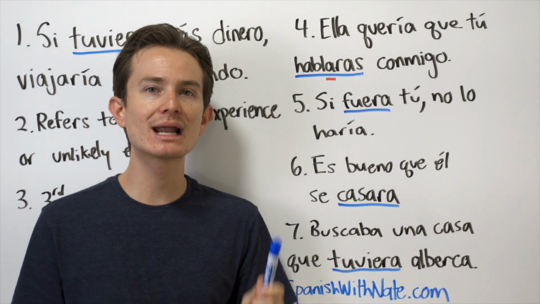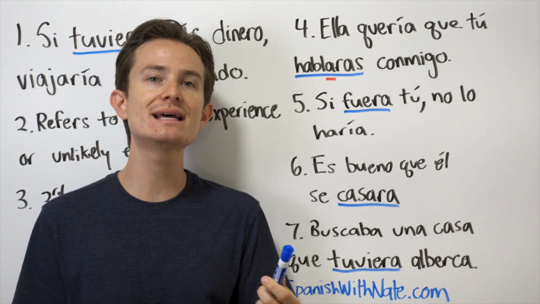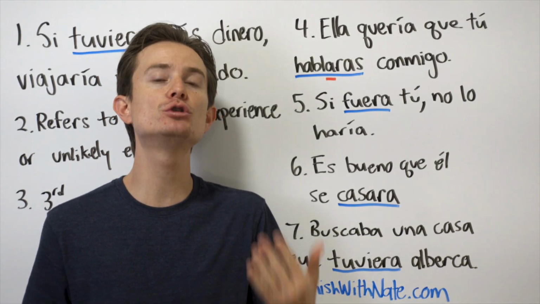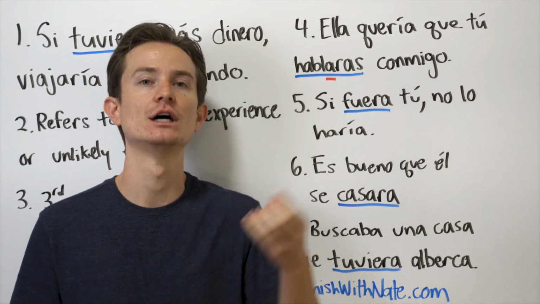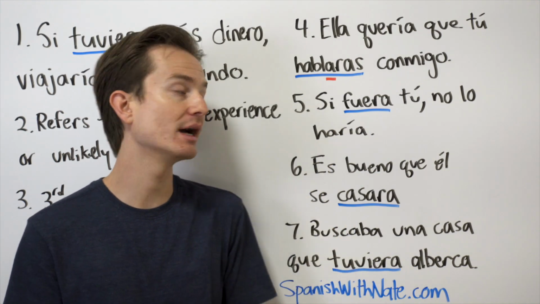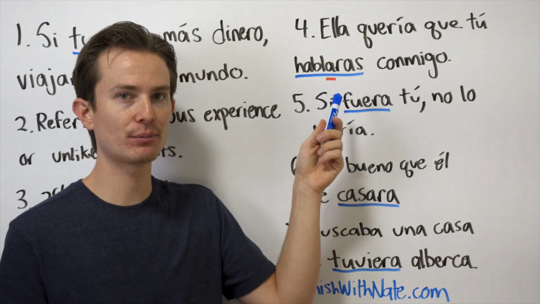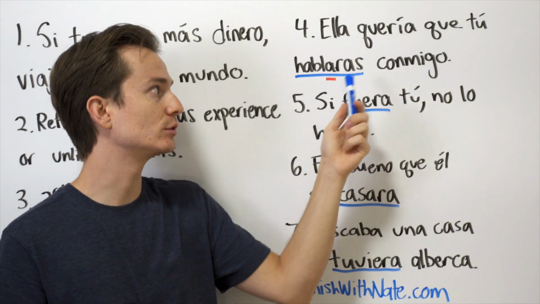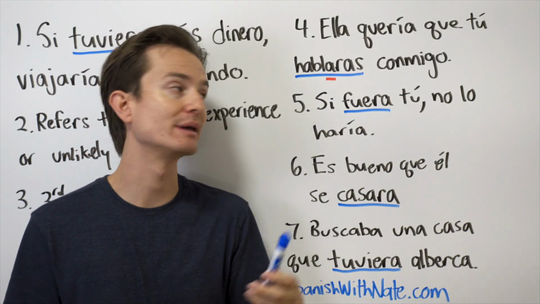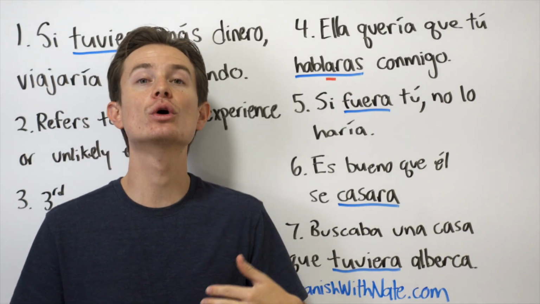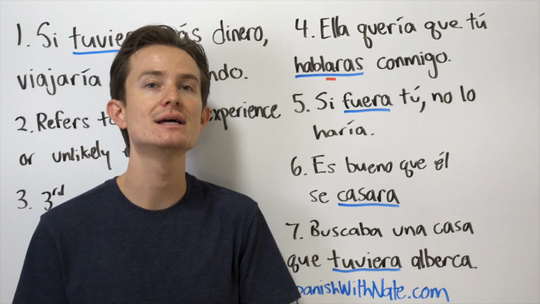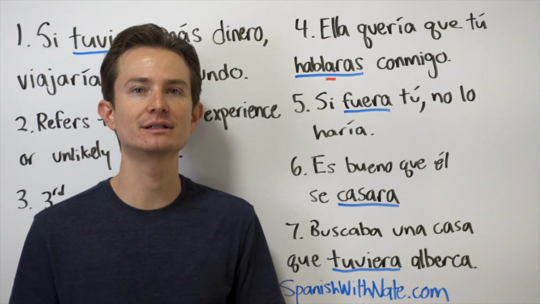Don't say hablarás, because if you say that, it sounds like you're speaking in the future tense. Tú hablarás, you will speak. Okay, so hablaras, really important to get that right. Ella quería que tú hablaras conmigo. She wanted you to talk to me. And it wasn't a guarantee that you were going to talk with me. There was doubt, and therefore we'll use the subjunctive.